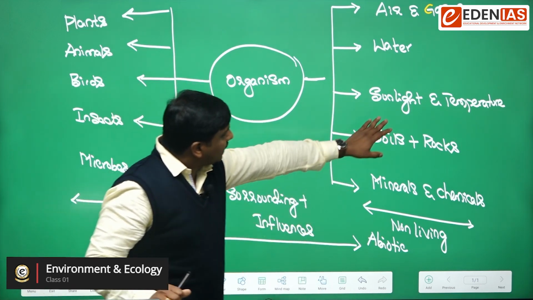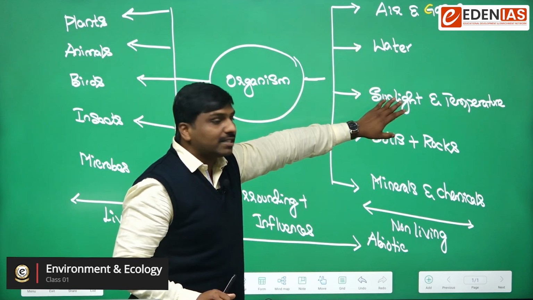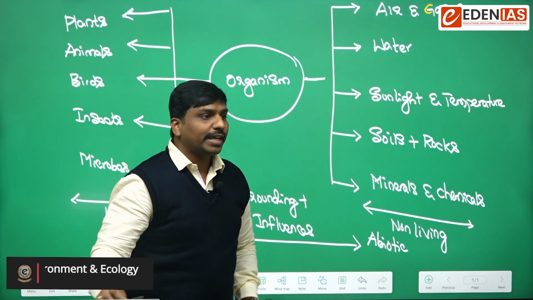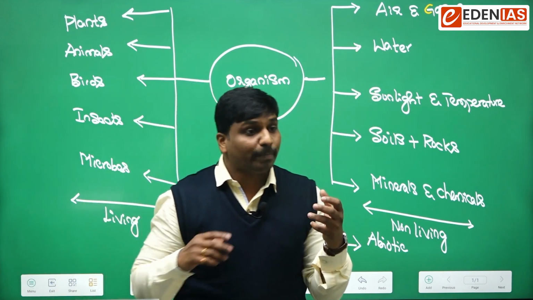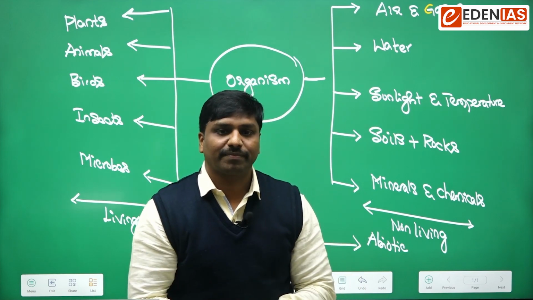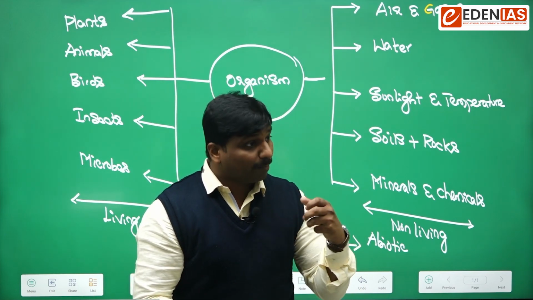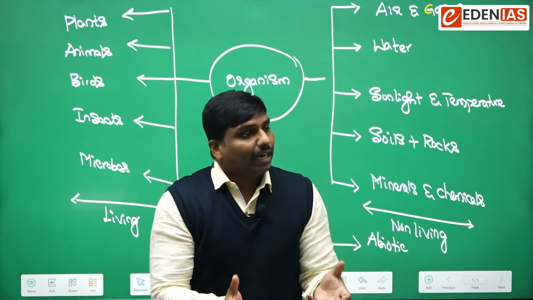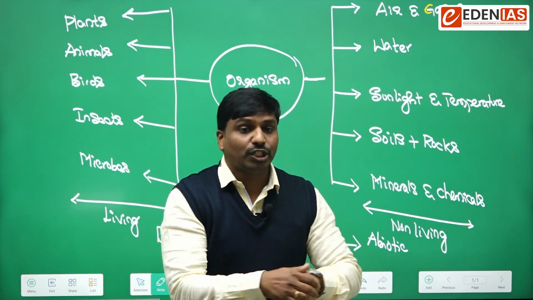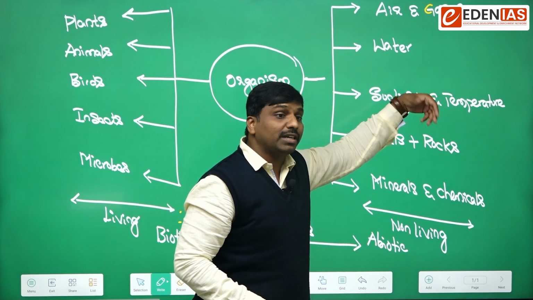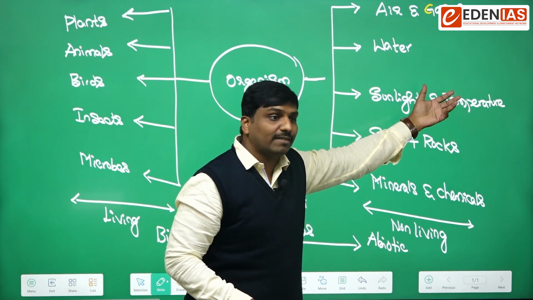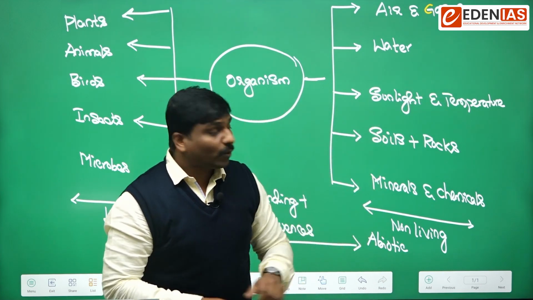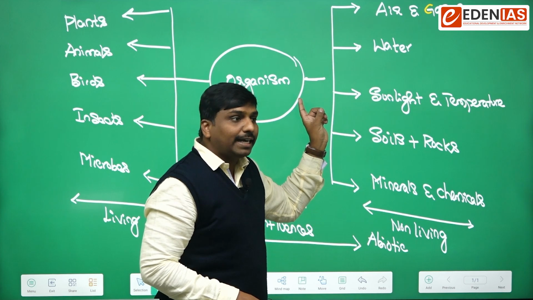Take an example of sunlight or temperature. Some animals would be active during the daytime, and some animals would be active only during the night time. Some animals respond to the temperature, like in summer some organisms will have some responses.